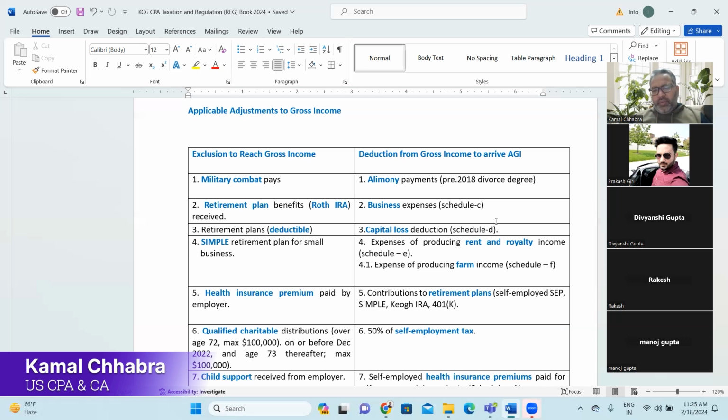Have I given you the overview about the individual? No, sir, this is pending. Okay. So maybe it will be coming after this. That will be part of the deduction, so that will come later on.